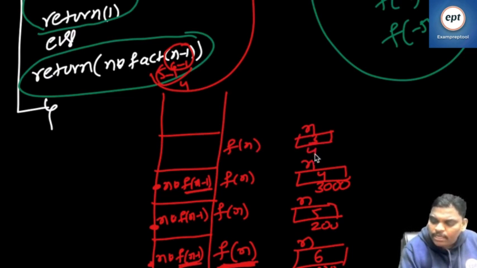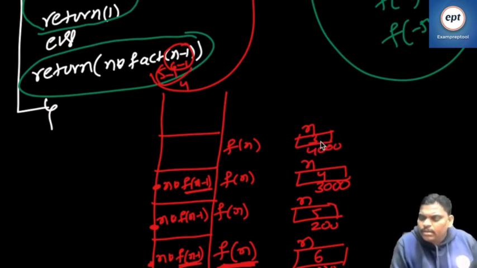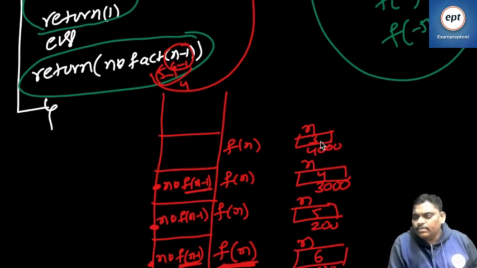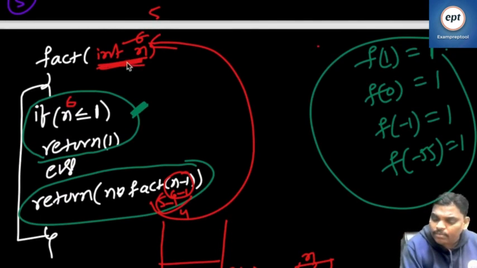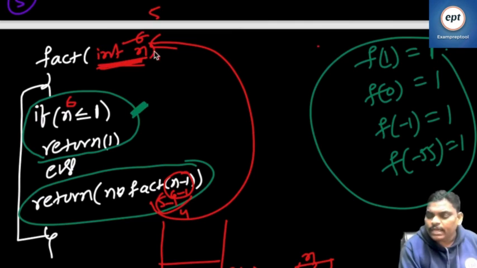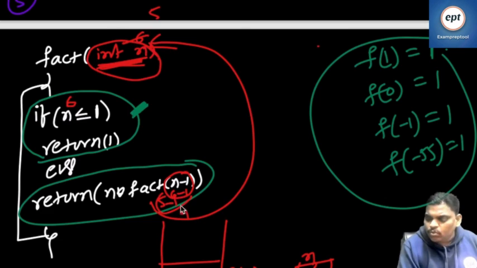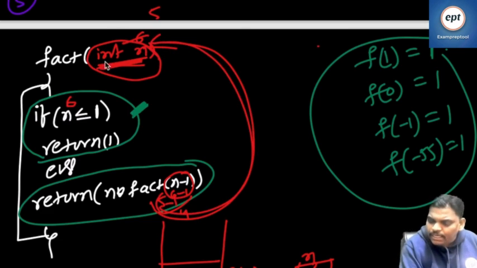Right? Somewhere memory created 4000. So remember, every n memory will allocate. When I say first time int n, listen, this int n is executed 6 times. Int n means creating memory first time where n value 6. When you call second time, again int n where n value 5. Int n means again create memory. When you come third time, int n where n value 4. Again create memory.